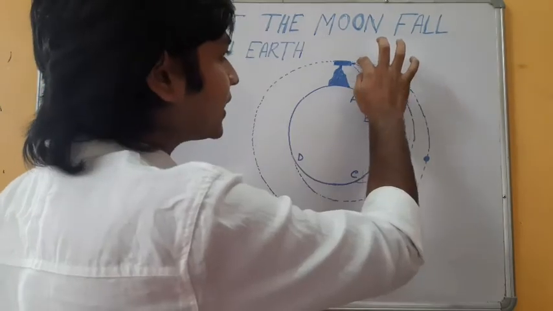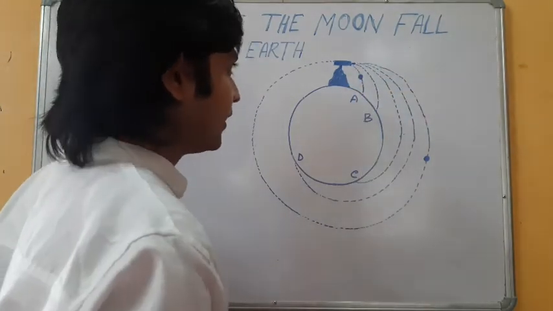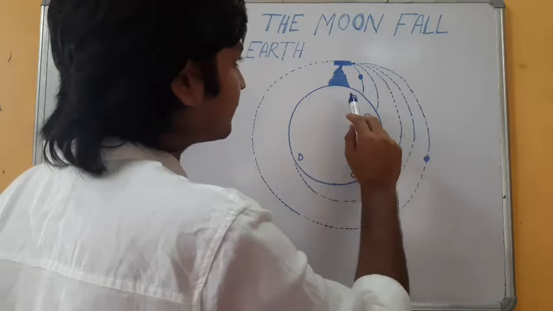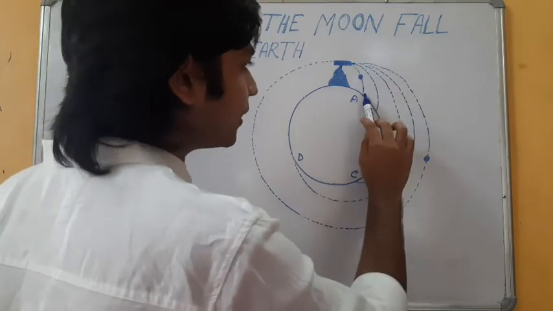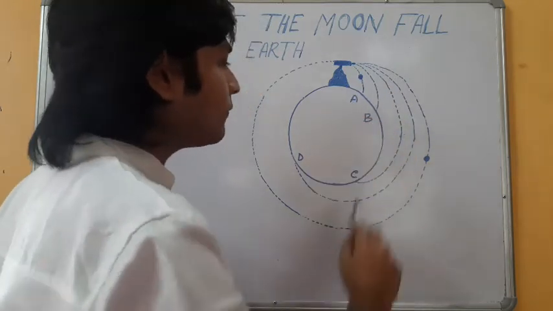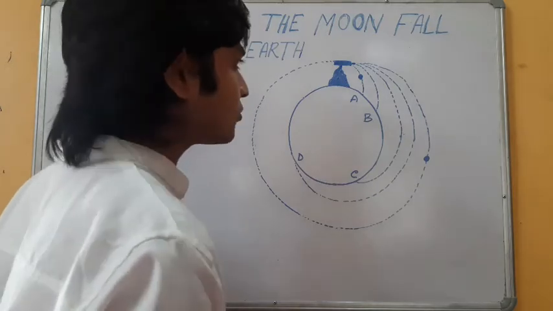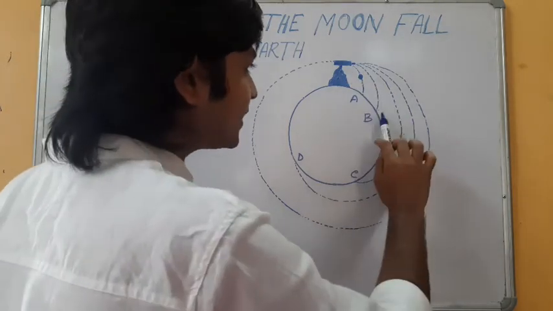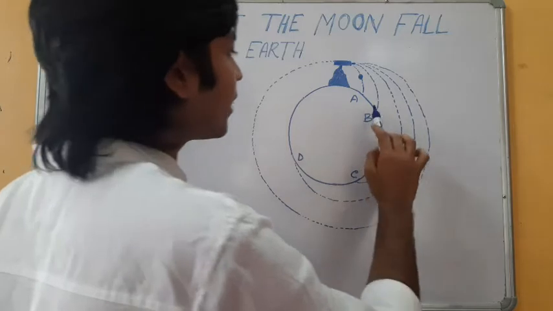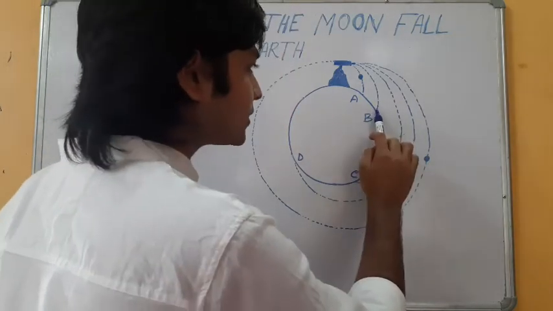He first of all projected the cannonball with some initial velocity, and he thought that after traveling some distance, the ball would hit the ground at point A. If we increase the horizontal initial velocity, the ball, after traveling some more distance, would hit the ground somewhere at point B.